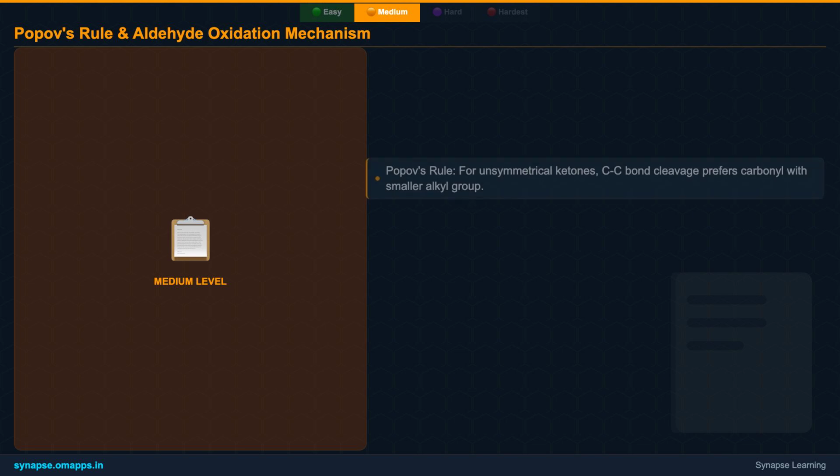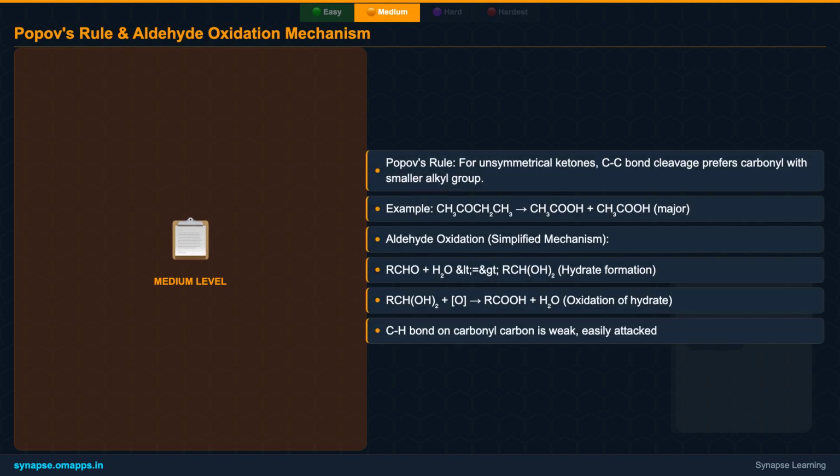To predict the products from unsymmetrical ketone oxidation, we use Popoff's rule. This rule suggests that the carbonyl group prefers to remain with the smaller alkyl group when the C-to-C bond breaks. For example, butan-2-one can cleave in 2 ways, but the major products will result from the carbonyl staying with the methyl group, yielding ethanoic acid.